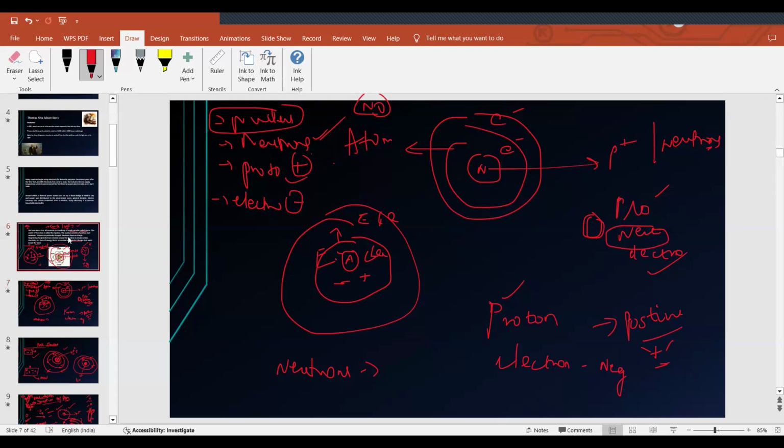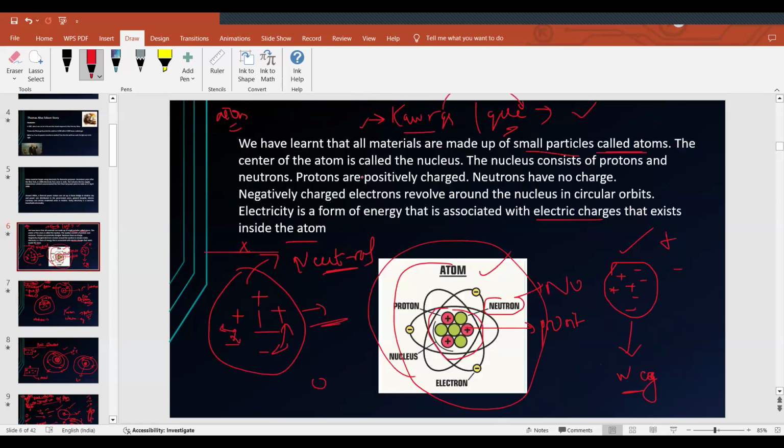Protons are positively charged, neutrons have no charge, and negatively charged electrons revolve around the nucleus in a circular orbit. Electricity is a form of energy that is associated with electric charges that exist inside the atom. So the charges we are talking about, protons and electrons, not neutrons, are the electric charges. Negative charges are electrons, positive charges are protons. Together we can call them electric charges.